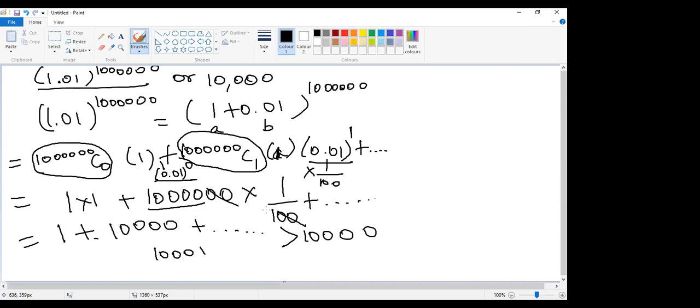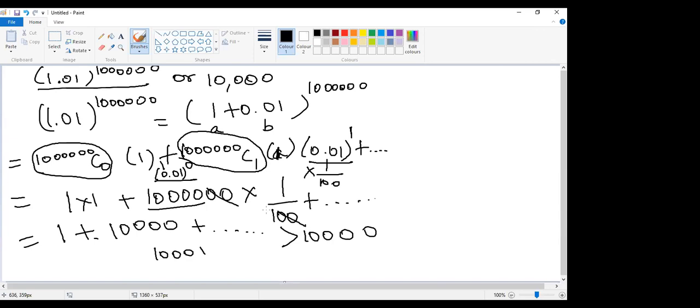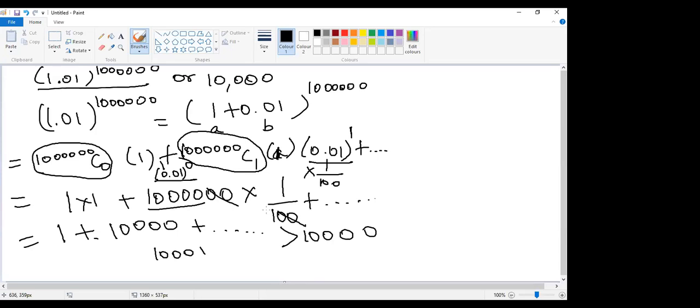There are n plus 1 terms in the expansion of a plus b power n. Yeah, I was asking about the last observation, which was discussed before itself. You are telling the observations which we have seen now.